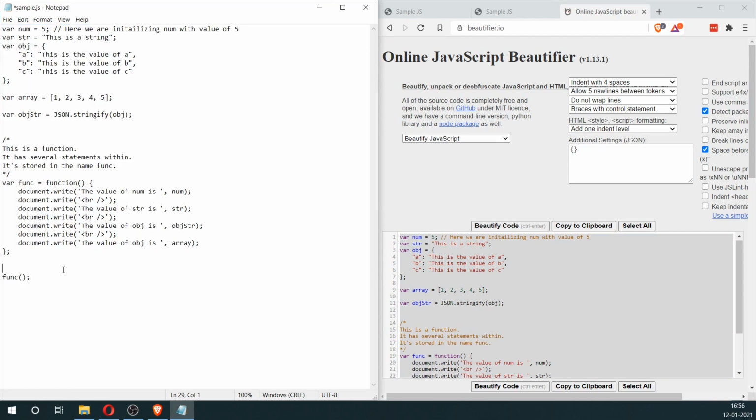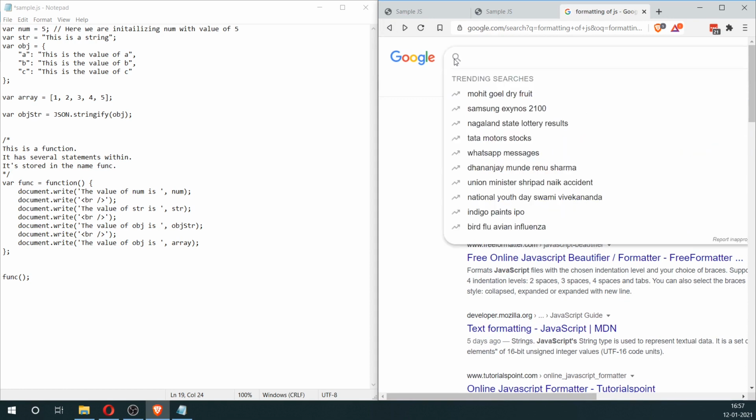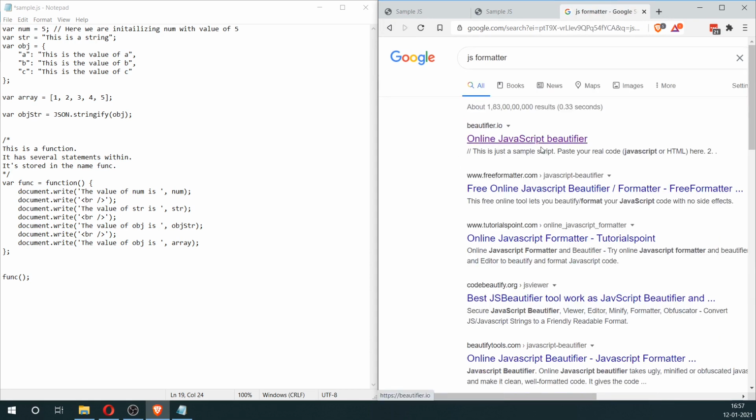So the thing about JavaScript is that it doesn't matter if you give it the space. You can actually write the entire document in a single line, it won't matter. But obviously for readability, it's important that you format it in a specific way. So you can use online tools like this. This is just one of the tools. You can also use something like this. All of these are just tools. You can just go and Google for formatting of JS or JS formatter, and it will provide these online tools which you can use to format your JavaScript code.